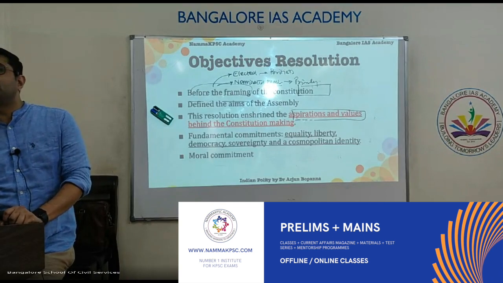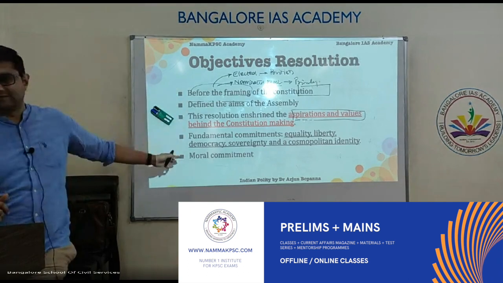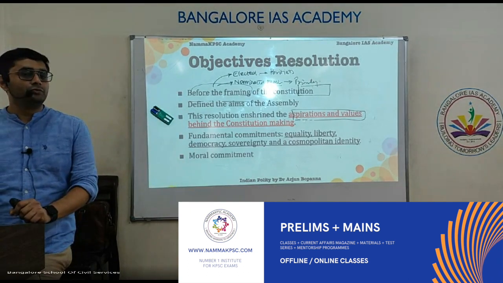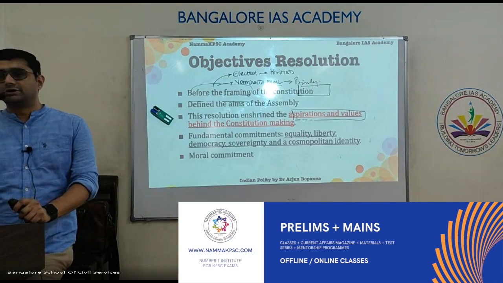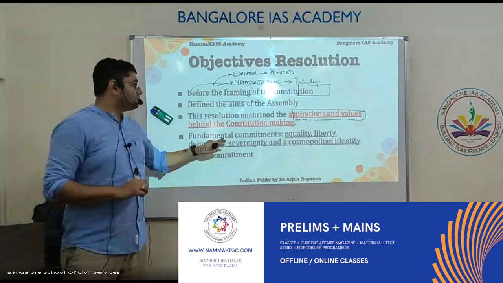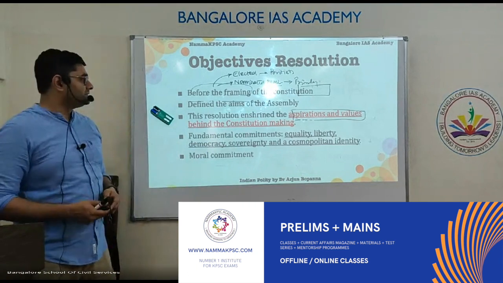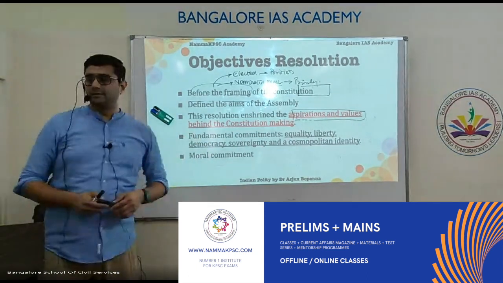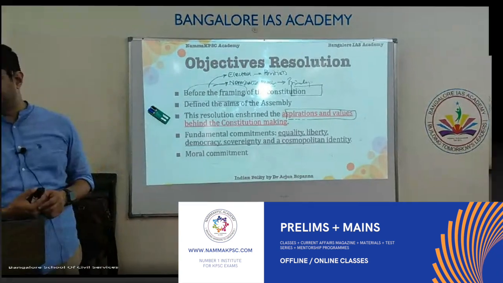But the essence is what? Objective resolution tried to achieve these things through framing India a brand new constitution. To achieve what? To achieve equality, liberty, democracy, sovereignty, cosmopolitan identity, moral commitment having enshrined in it, all these things.